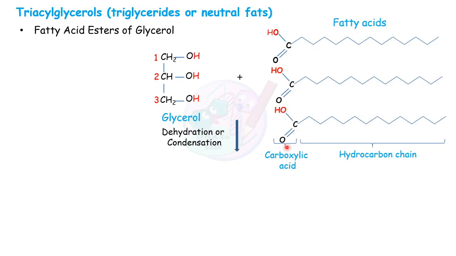They are carboxylic acids of hydrocarbons, and this part is polar and this part is non-polar, and because of that fatty acids are amphipathic, meaning half the part can interact with water and this part hates water.